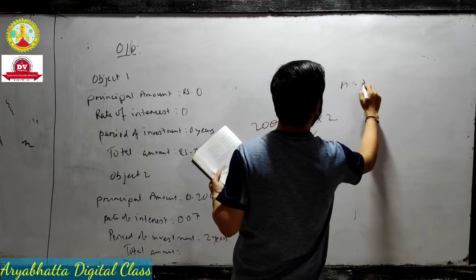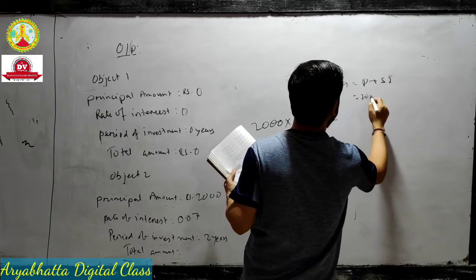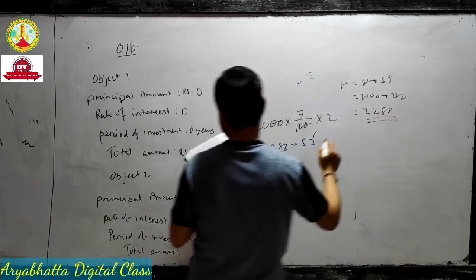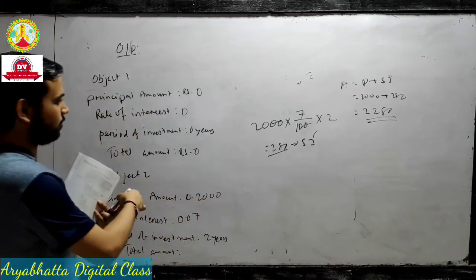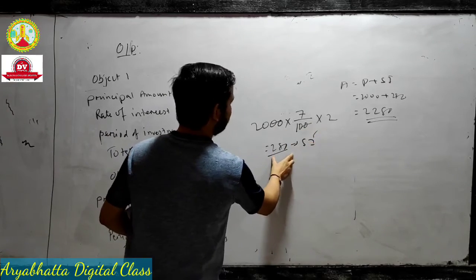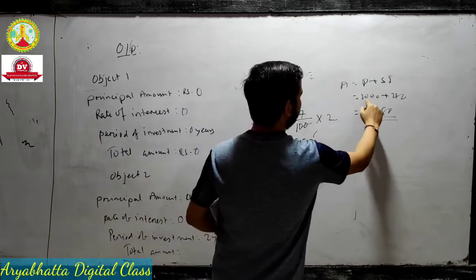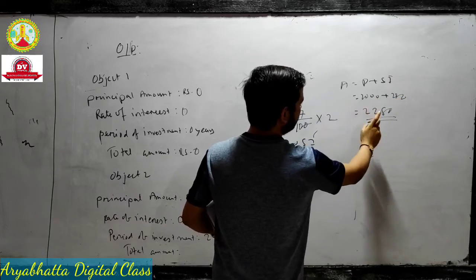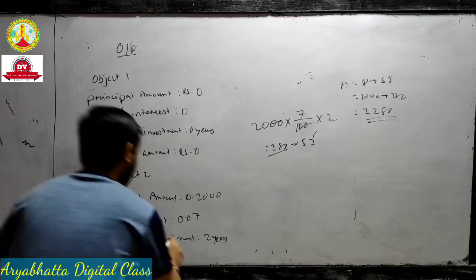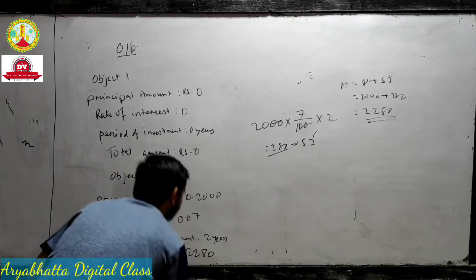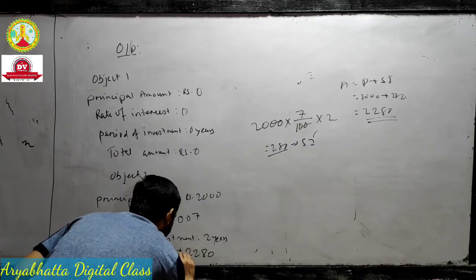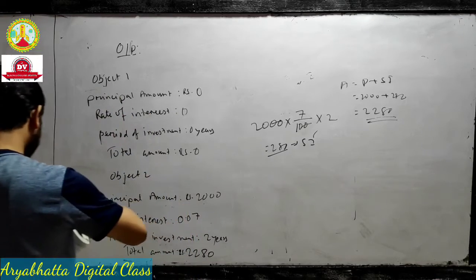Your amount will be what? Principal plus simple interest. This 2000 plus 280 means your amount will be 2280. The simple interest part is 280 and the principal amount is 2000, means your total amount will be 2280. Okay, you got it? 2280 rupees, you see in the printing statement.